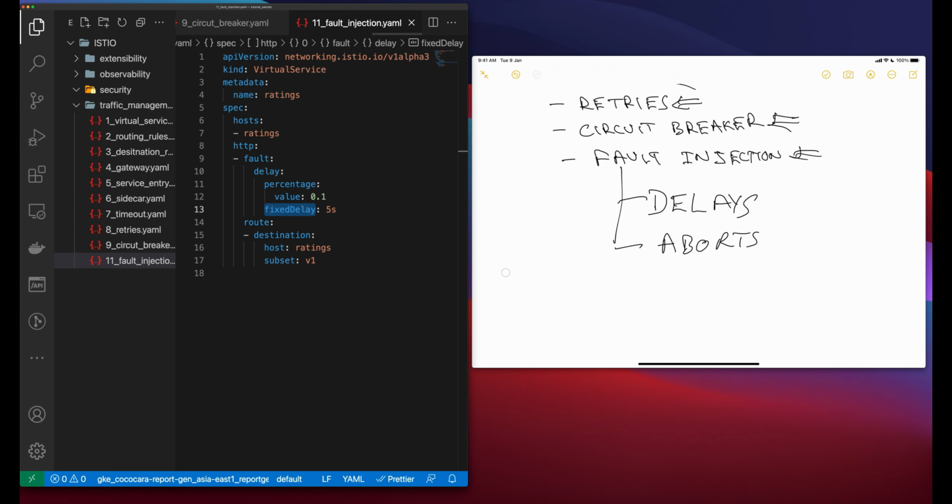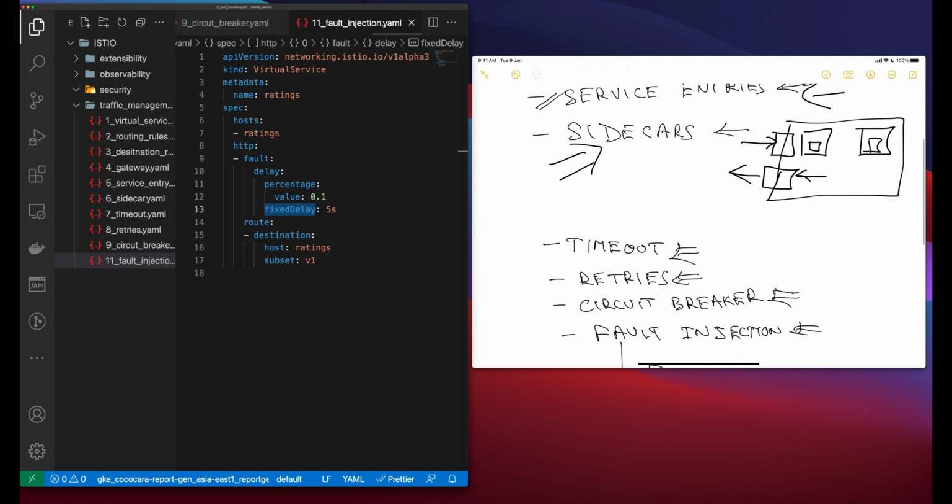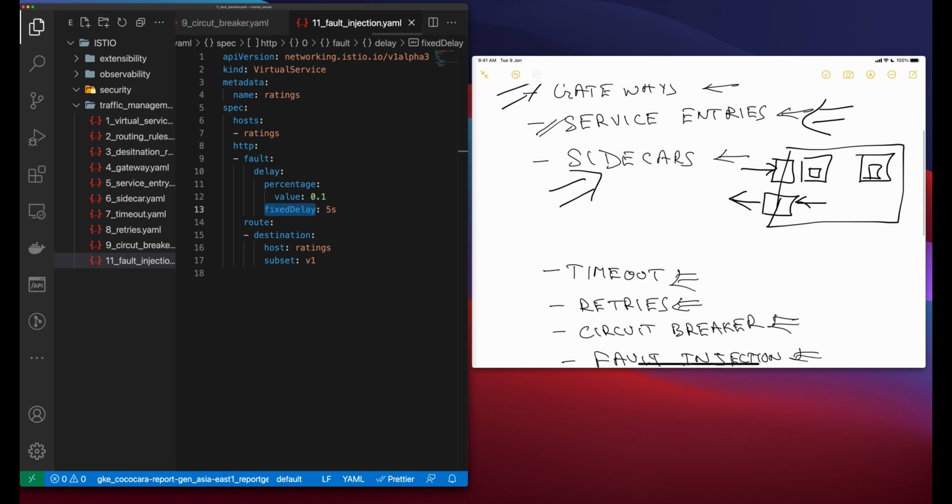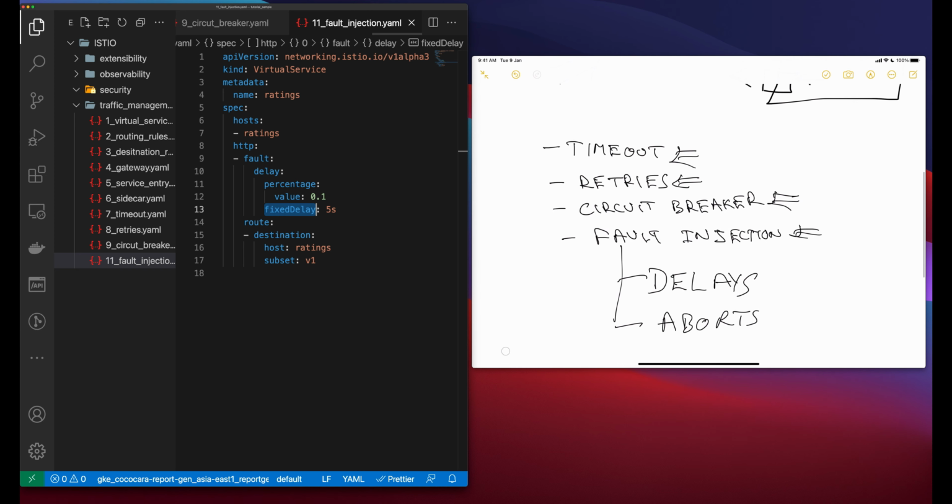So today we saw how Istio can help you do traffic management. We saw virtual services, destination rules, gateways, service entries, sidecars, and then we saw how networking policies such as timeouts, retries, circuit breakers, and fault injection can be done in Istio.